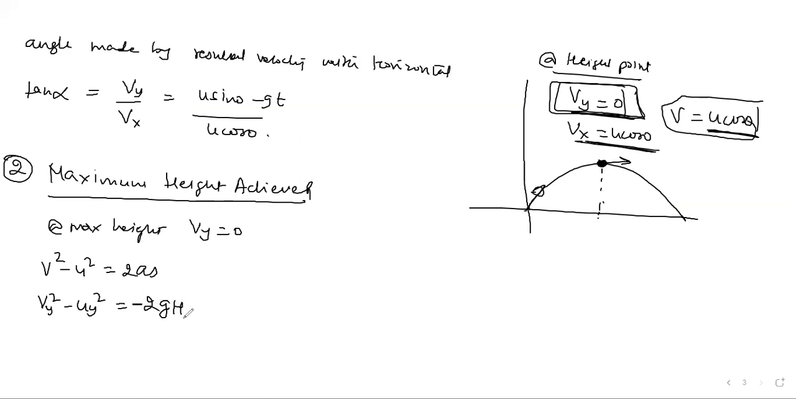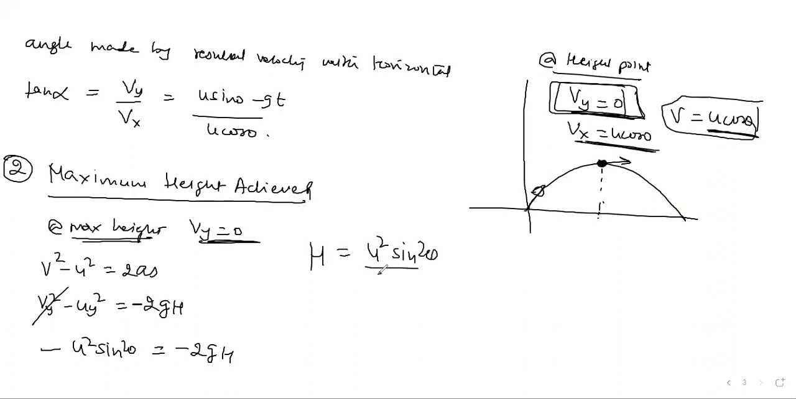And g is always negative because we are throwing upward. So what is the final velocity in the y direction? At the highest point, at maximum height, this velocity is zero. Uy we already know: the initial velocity in the y direction is U sine theta. So 0 minus U square sine square theta equals minus 2gh. The minus signs cancel, then h comes out as U square sine square theta by 2g.